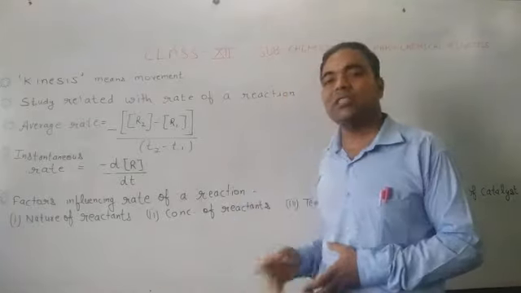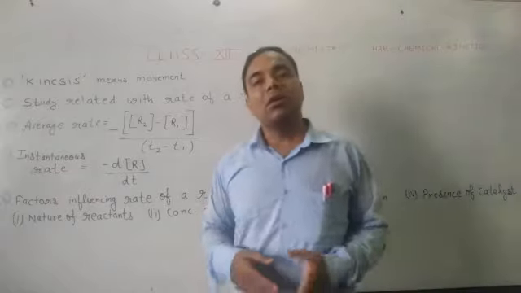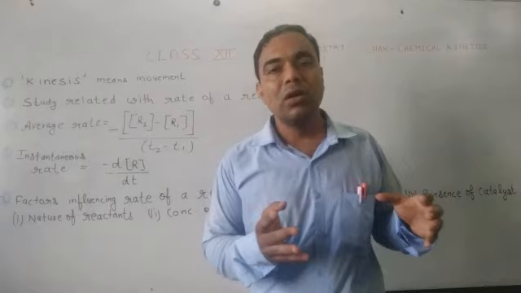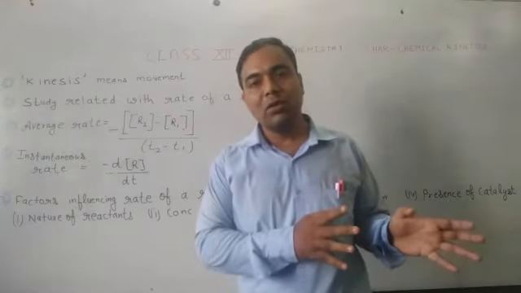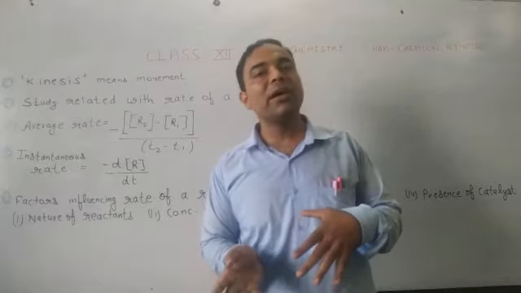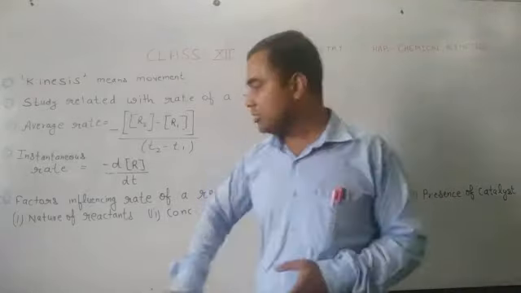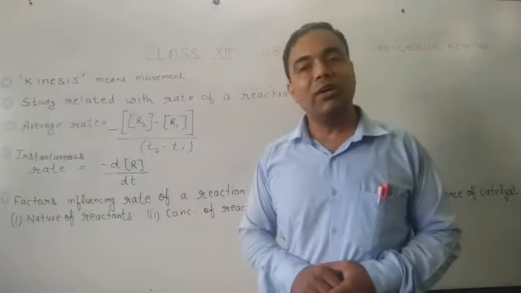These are the main factors. Besides that, we will have presence of sunlight. We may take presence of radiations, because some reactions are dependent on sunlight and some reactions are dependent on radiations, or are radioactive. But majorly these are the 4 factors which will affect the rate of a reaction.